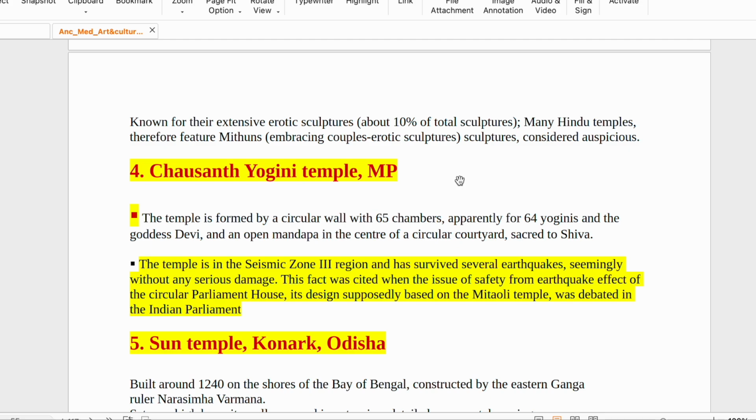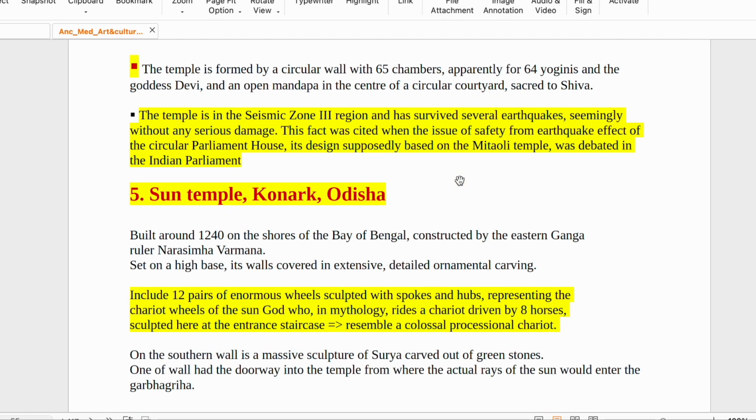The temple is in seismic zone 3 and has survived several earthquakes, seemingly without any serious damage. So it was cited when the issue of safety from earthquake effect of the circular Parliament House came up. It was built this way because this structure is earthquake resistant, and the Parliament building was probably inspired by it. This design, supposedly based on the Mitauli temple, was debated in the Indian Parliament. Some people said Mitauli temple, some said 64 Yogini. But mostly it is believed that it has been inspired from the 64 Yogini temple, MP.